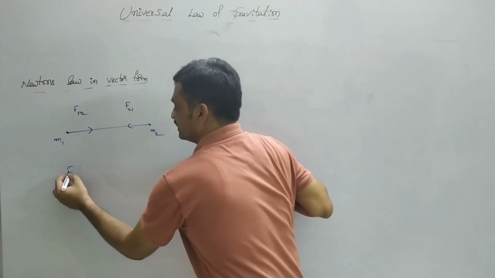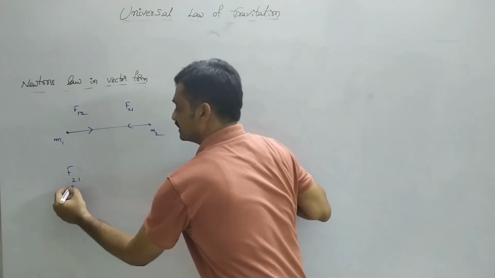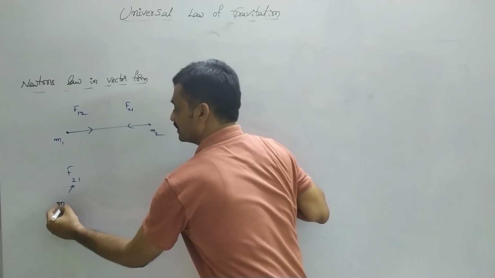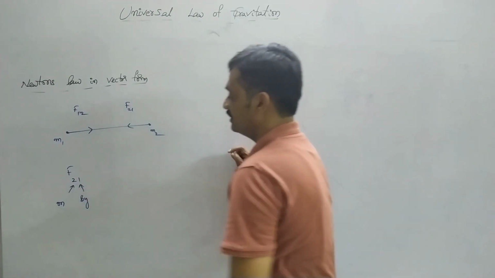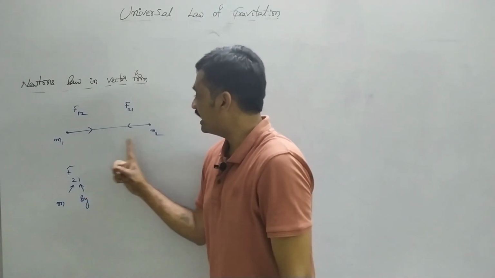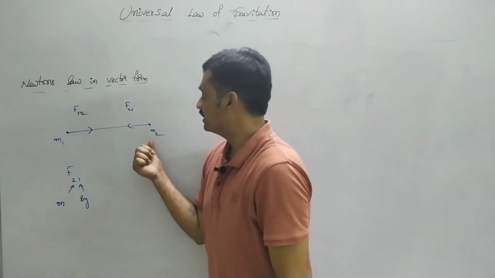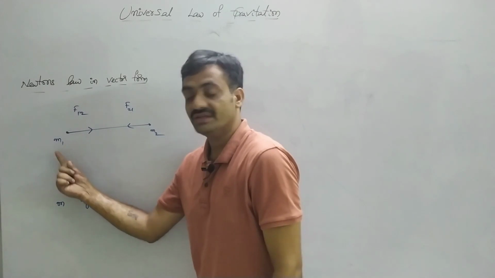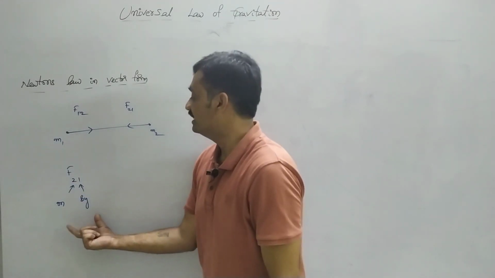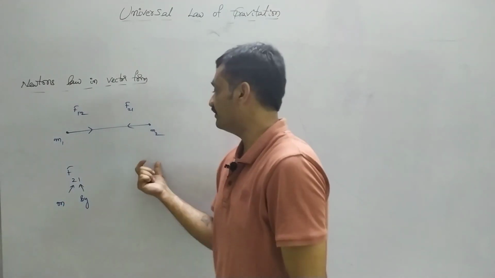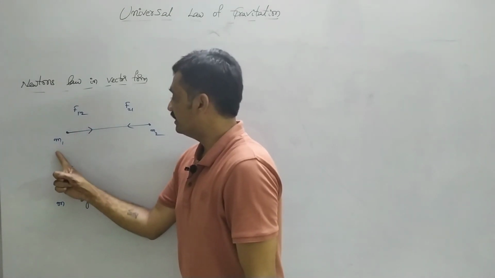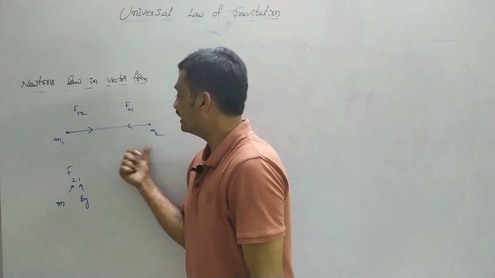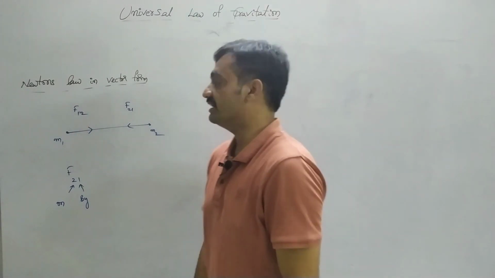Commonly, if we consider F21, the second body is represented as 'on' and the first as 'by'. Observe that force acting on m2 by m1 is represented as F21, and force acting on m1 by m2 is represented as F12.